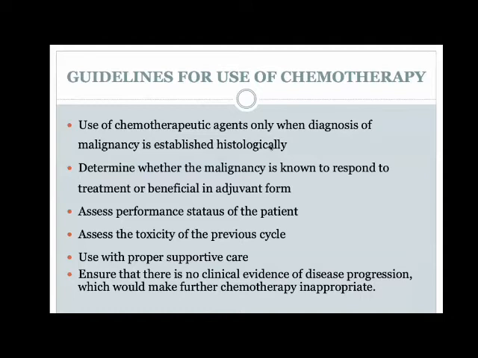and the nutritional status, especially in very young children. Performance status: whether the child is in a very debilitated state or is in a state where they can actually handle the side effects of chemotherapy that are going to follow. The fourth thing is you need to let the patient recover. Suppose you've given a cycle of chemotherapy about 3 weeks back, but you look at the patient and the child's marrow is still not recovered, the child's ANC is still around, say, 400, and the general condition is not very good. You can wait till the child recovers and then probably initiate the next cycle of chemotherapy.